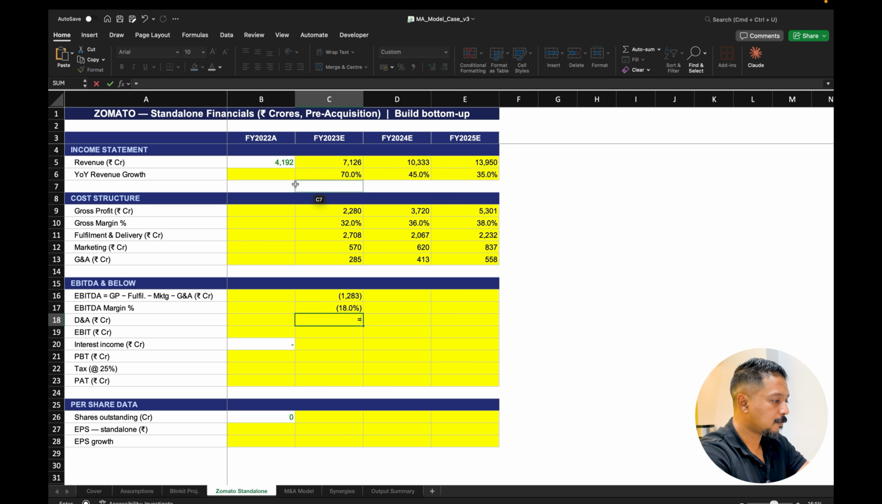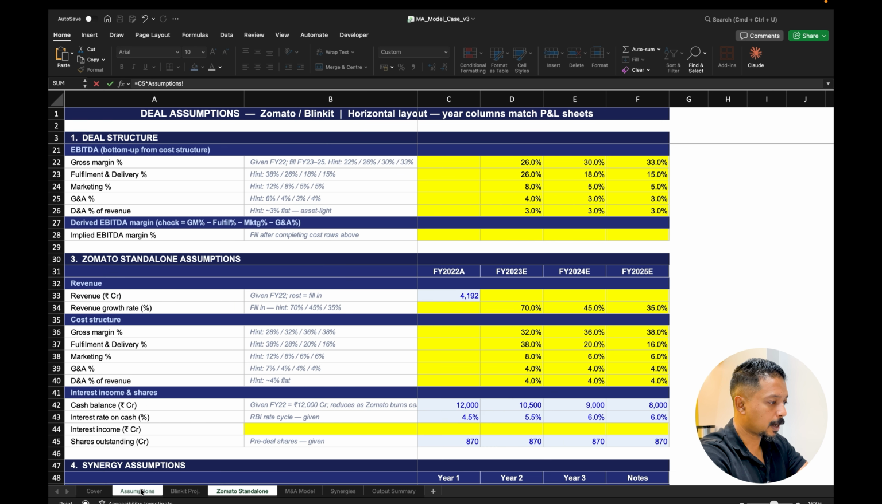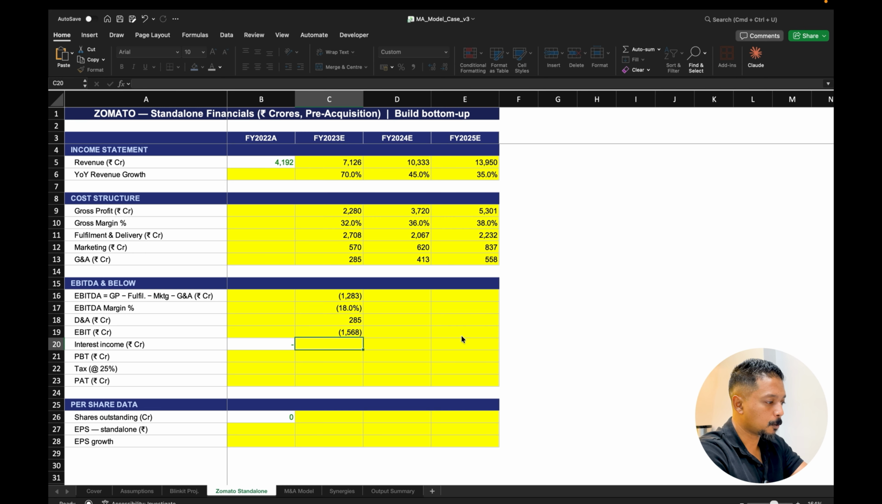Now, D&A, we have taken flat, just like Blinkit. Multiply this by the flat rate of 4%, right? So that gives us about 285, which means our EBITDA drops even further to 1568 CR, right?